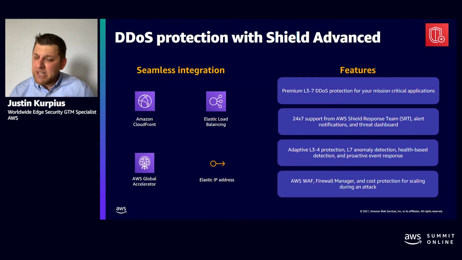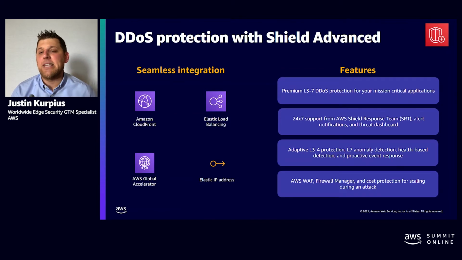One of the main differences is that when our customers buy Shield Advanced, they get 24/7 support by our Shield response team. That really gives our customers someone to lean on if there is a volumetric attack that for some reason is still preventing challenges for an application or a mission critical resource. They can lean on our team to help them through the problem, help them develop a fix for the problem and get them on the right track. So we do have some customers that subscribe to Shield Advanced just for that feature alone. So it's definitely worth calling out right away.